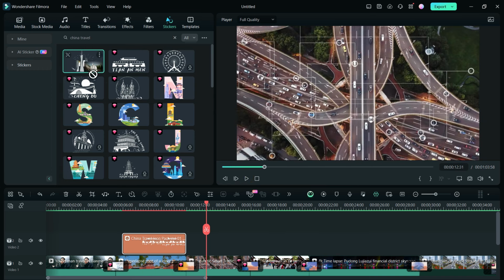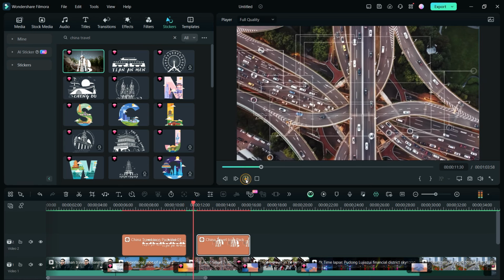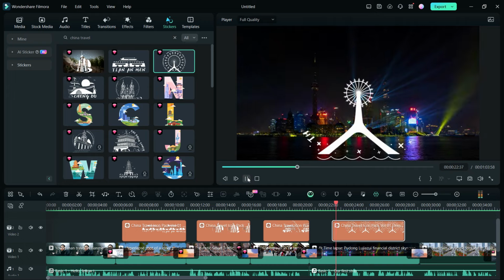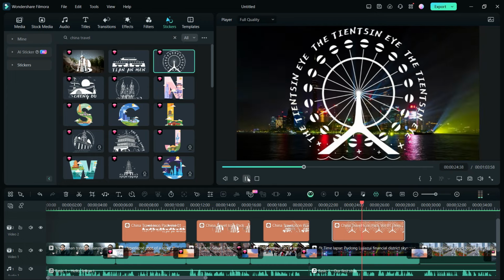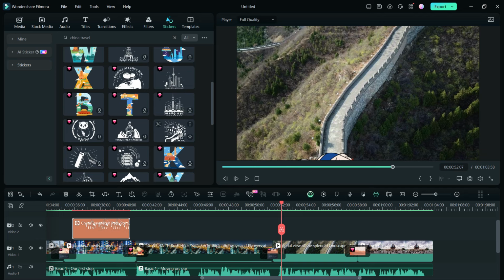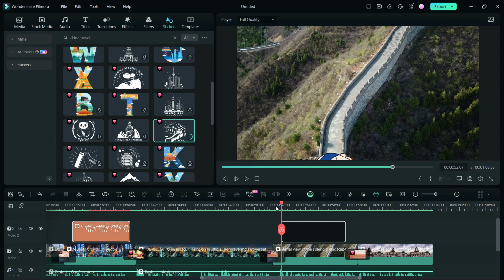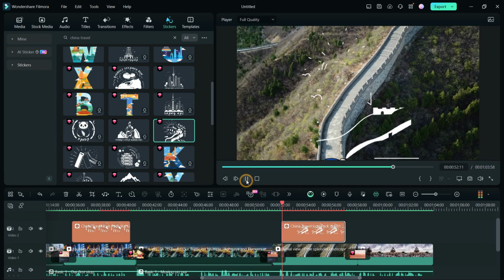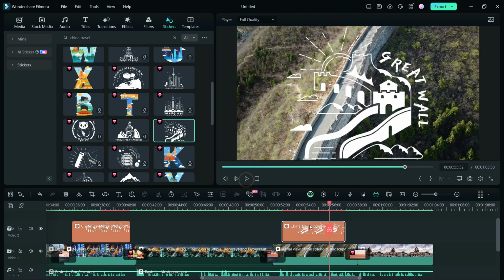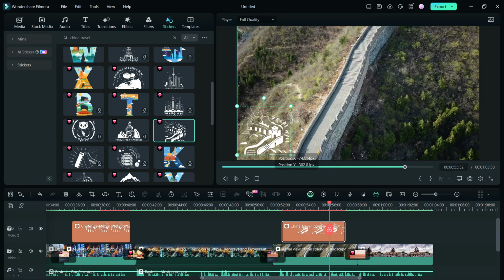There are stickers for city skylines also. Let us use them to see how they look. There is one for the Great Wall of China. We can resize the stickers and place them at a corner, so that they don't cover the videos.